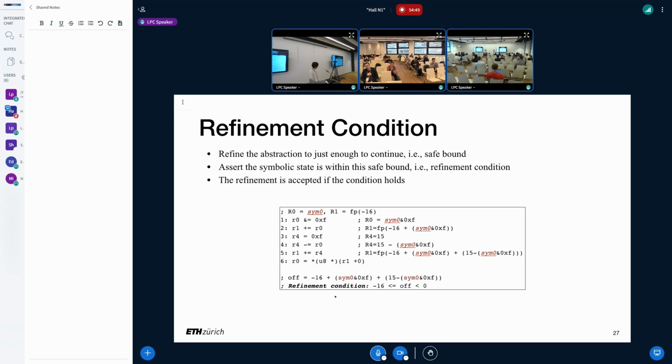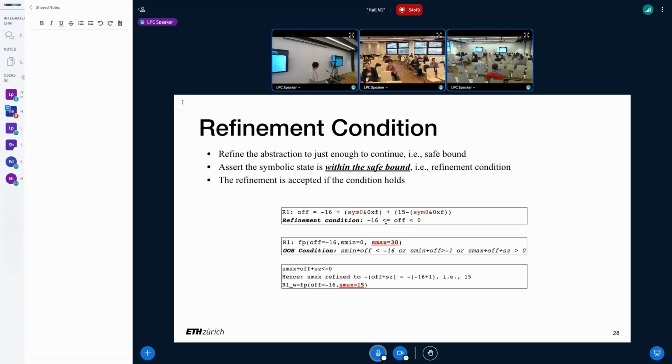So the goal here is to refine this condition. We want to prove this condition. We want to know if all the values represented by this expression are within the range between this safe bound, which is minus 16 and 0. We want to reason about this, because if we know this condition holds, then we know the verifier's out-of-bound condition does not hold. Then we can refine the range accordingly. We can set the maximum value to 15 safely.